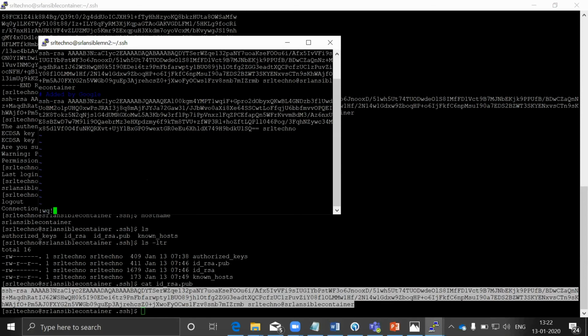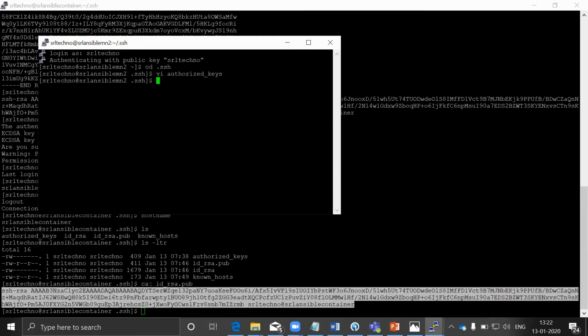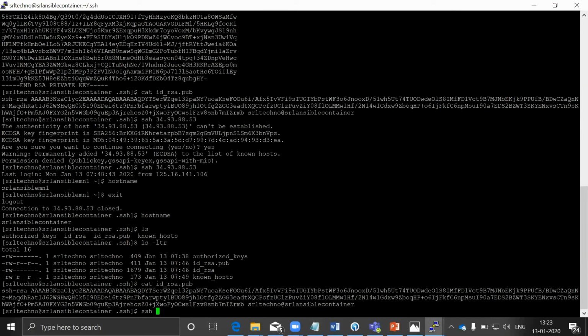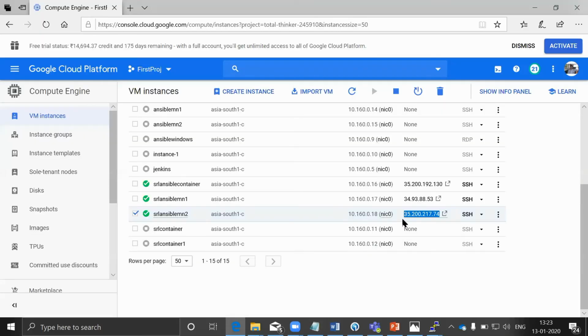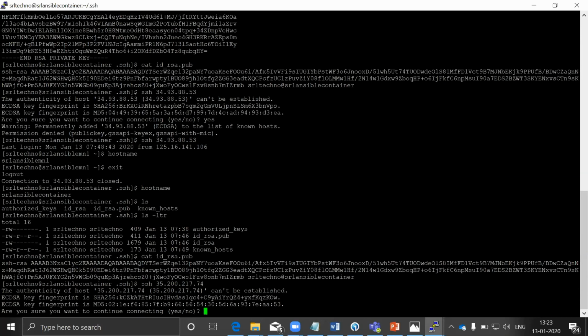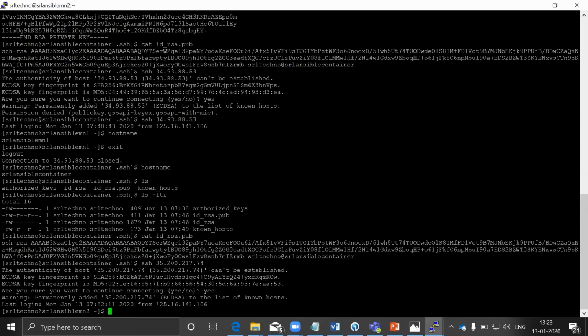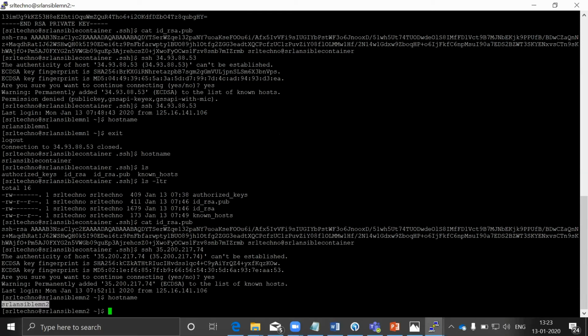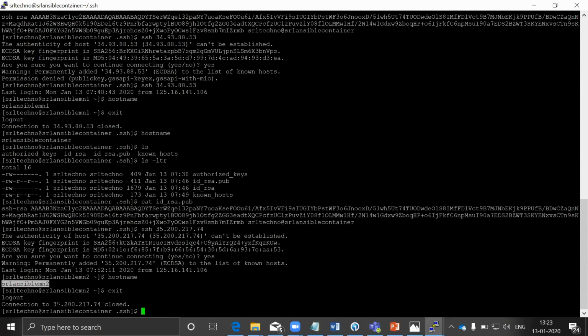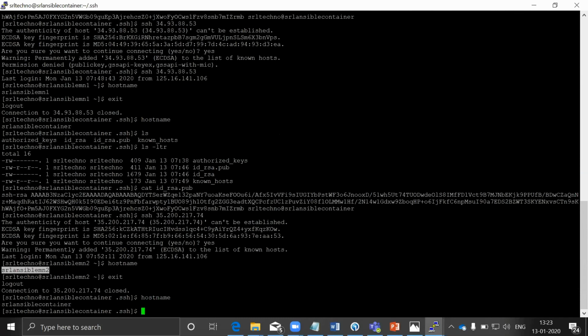Save the file in the managing node. Now try to connect to the managing node server from the container server. Give ssh. It successfully established the connection to the managing node 2 from the container server. And if you see, it has been switched to our managing node server. Now, if I type hostname, it will show that I am in the managing node 2. Okay. I'll exit to come back to my controller. Now I am in the container server.